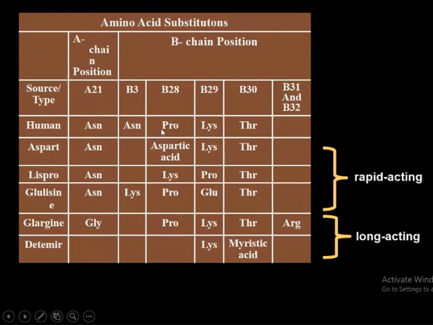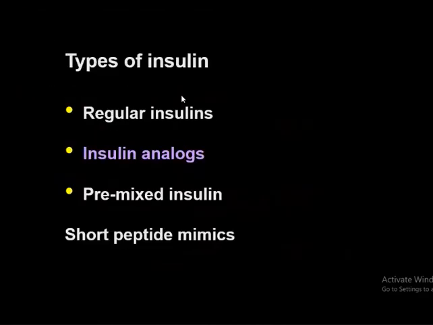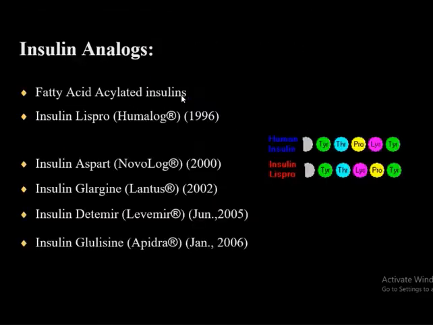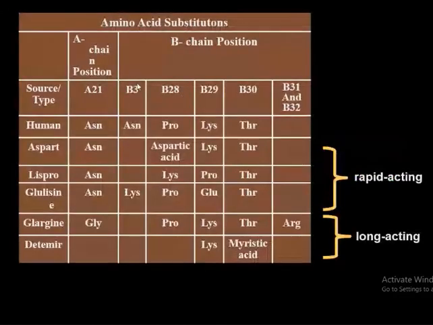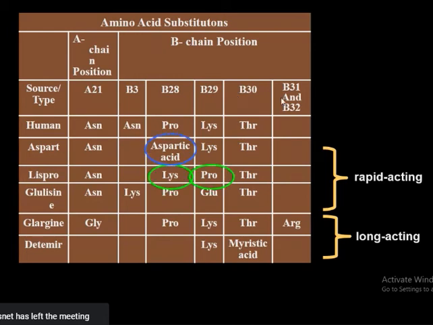Now you can see this chart is very important. The A chain positions and B chain. We can alter in the A chain position or in the B chain position also. In A21, B3, we can alter in these positions, and B28, B29, and B30. In other cases, they can enter B31 and B38.